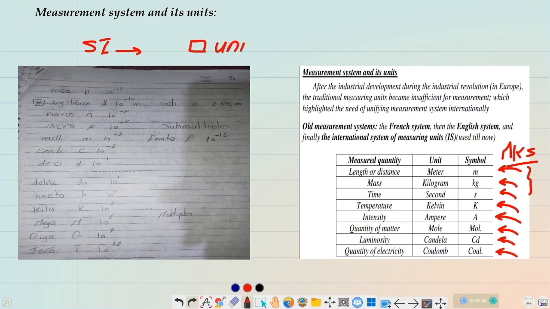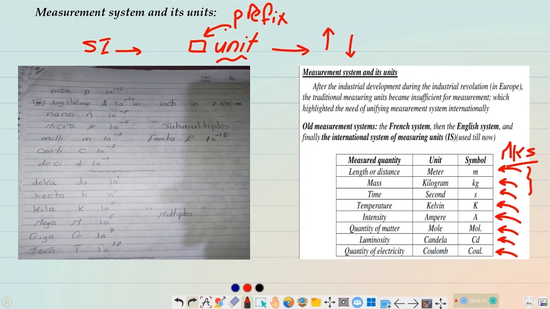We put the base unit here, and put a prefix before it. It changes the quantity of the measuring unit. It can increase the measuring unit or decrease it, depending on which prefix we are using.